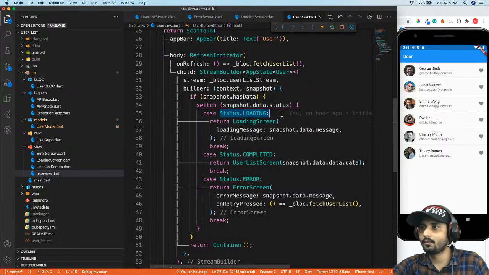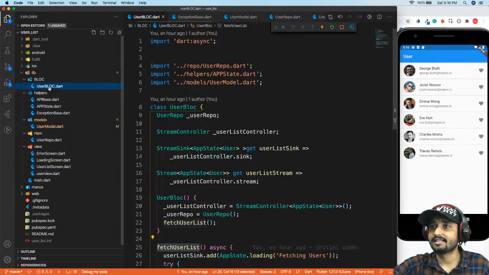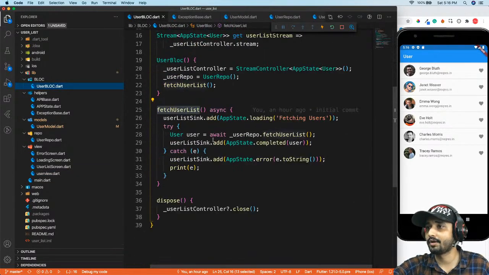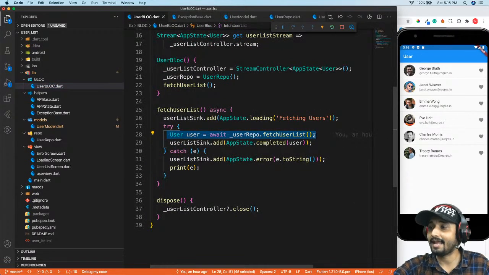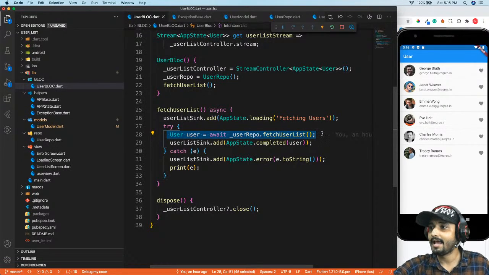Then once our call gets completed inside our user block, our app is going to get an error inside this statement because we are not able to connect with the internet, or we are able to connect but we are having a 404 status, I mean 400 status, or maybe 501 status, and that is an error, right?